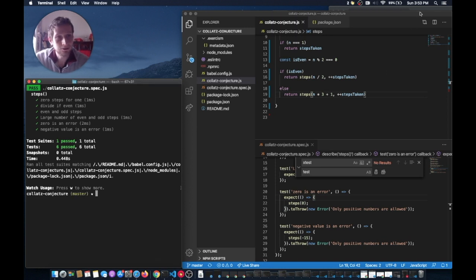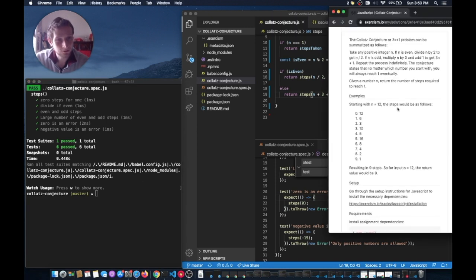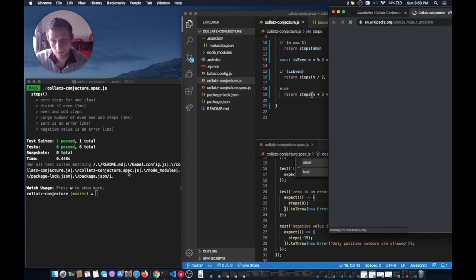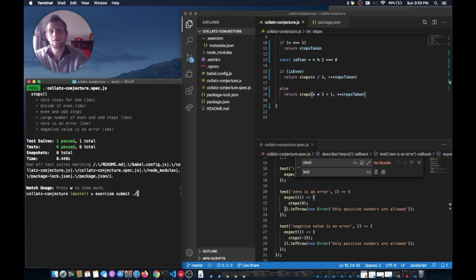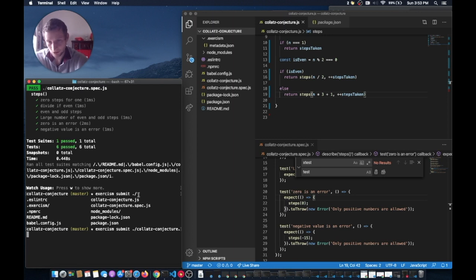We can just submit this with exercism submit. And then the path, so this is Collatz Conjecture.js.